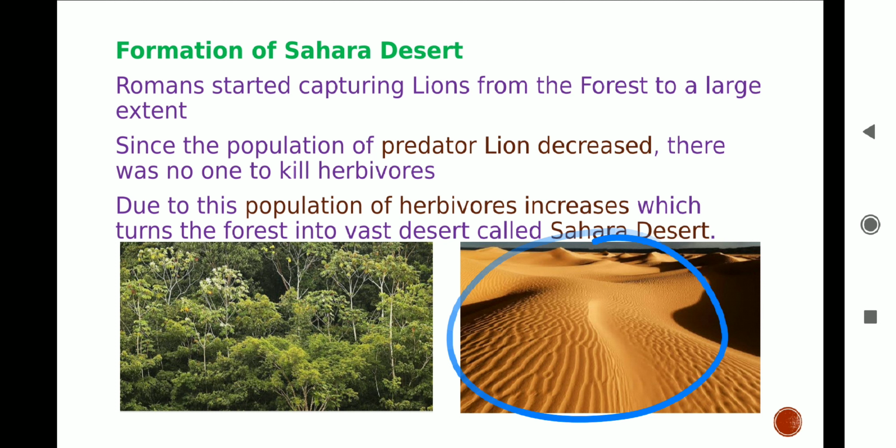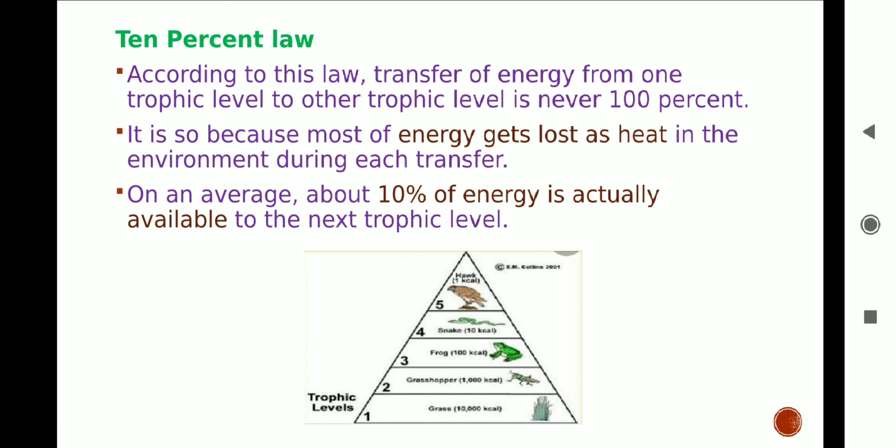The most important topic of this lesson is the 10% law. According to the law, only 10% of energy is transferred from one trophic level to another. 80 to 90% of energy gets lost as heat in the environment during transfer of energy. Now that we know the concept of the 10% law, let's explore how energy gets transferred in an ecosystem.